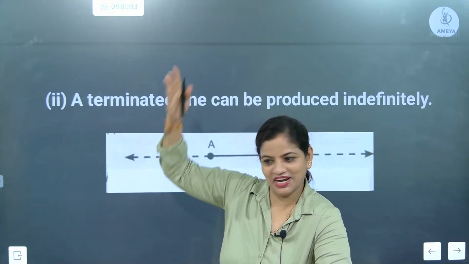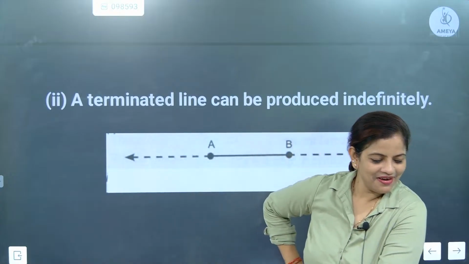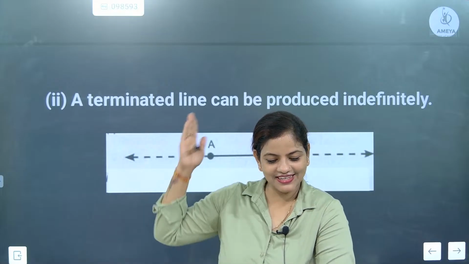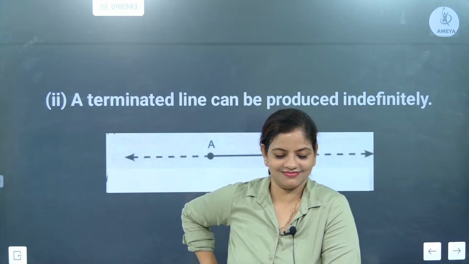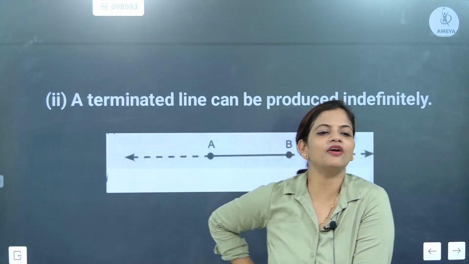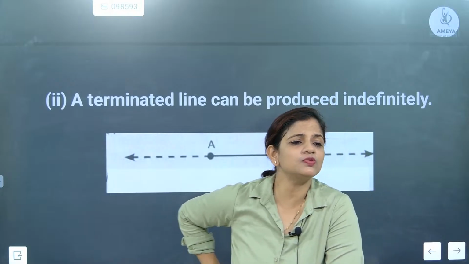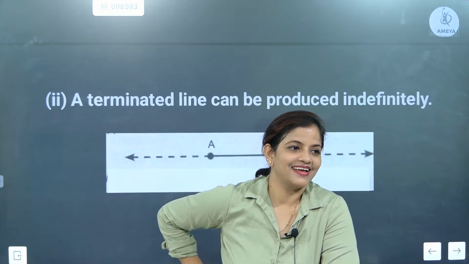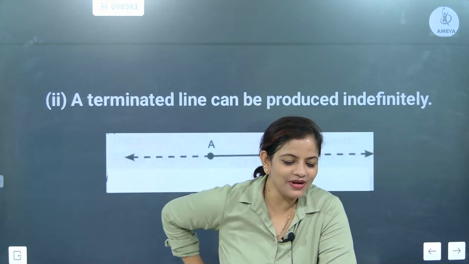Sam is telling terminating is cutting the ending. What an answer, seriously. Answer of the day. Come on, think about it and say properly, yaar. Terminated means what? Terminated means end.